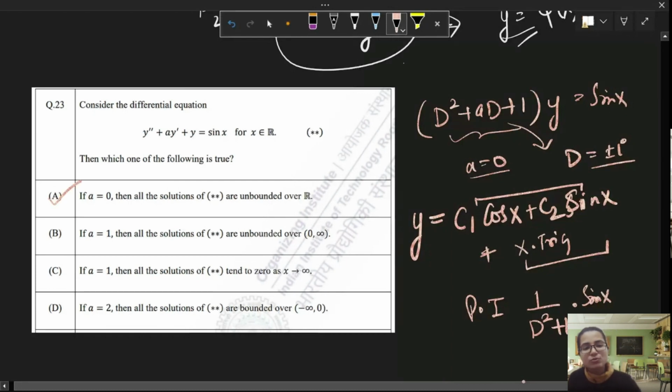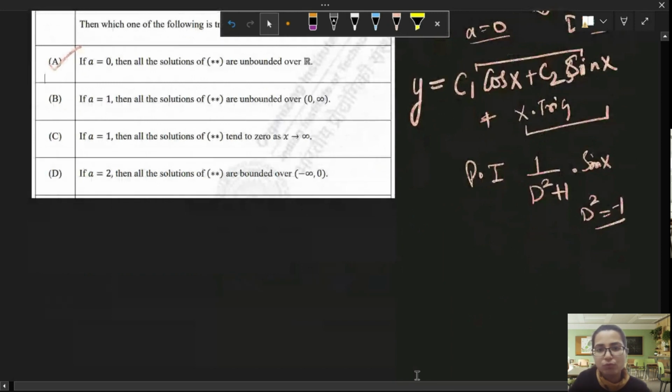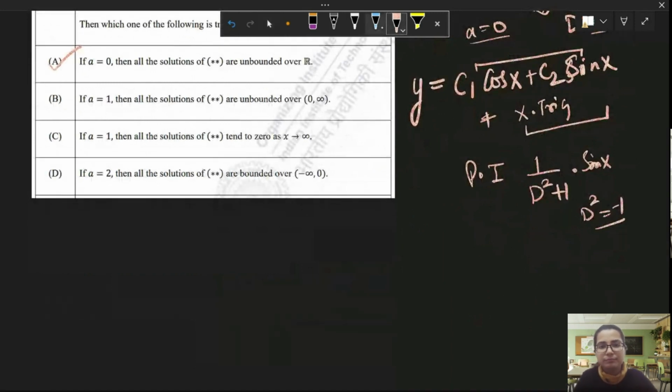Then when a is equal to 1, what happens? Let's put a equal to 1, then we'll go for a equal to 2. Your equation will be D square plus D plus 1 into y is equal to sine x, right?